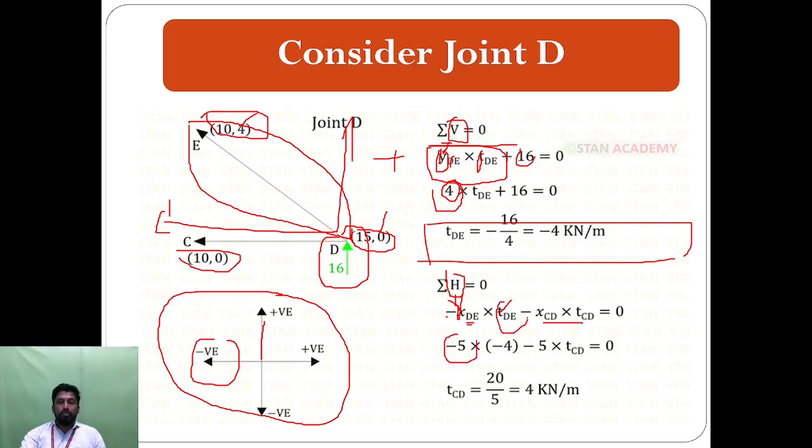Then DE, we already found the TE value, so you can substitute the value directly, minus 4. Here the same distance CD from the picture. Consider the point C, and we consider only the x direction. Here 15, here 10, so 15 minus 10, which comes out to 5. With this, for the unknown force, we can find the TCD value, which comes out to 4 kilonewton per meter.